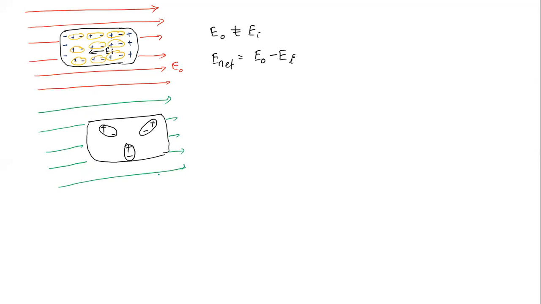They will start rearranging, so that all the positive sides and all the negative sides line up. The reorientation will happen in the case of polar dielectrics, but still there is no equal value; there will be a difference, they are not equal.